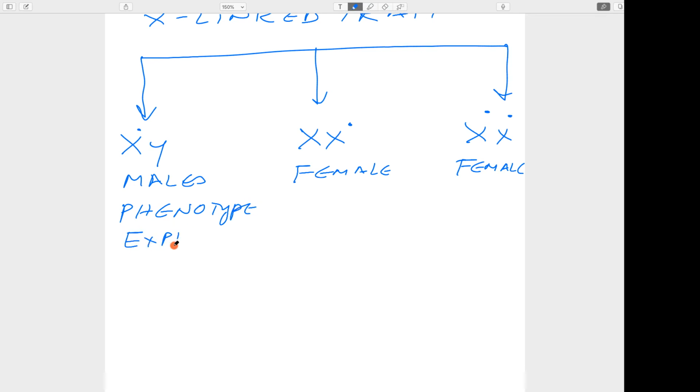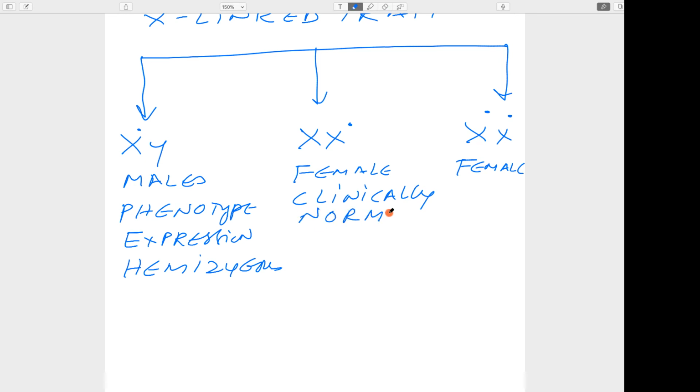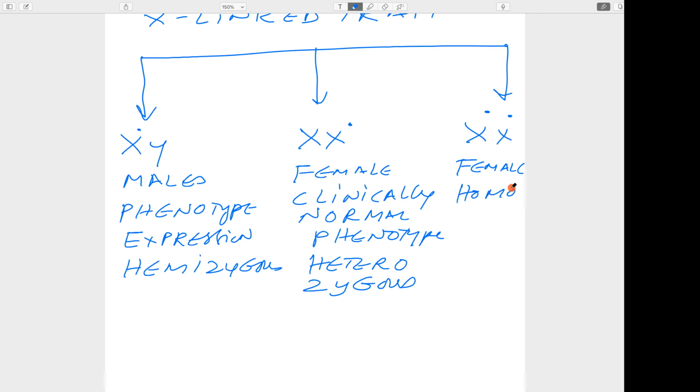Here the phenotype expression is there, and it is called hemizygous. Here it is clinically a normal phenotype; it is heterozygous. Then here, homozygous, the phenotype expression will be there. This is very rare. It only happens if both the parents are heterozygous with this gene.